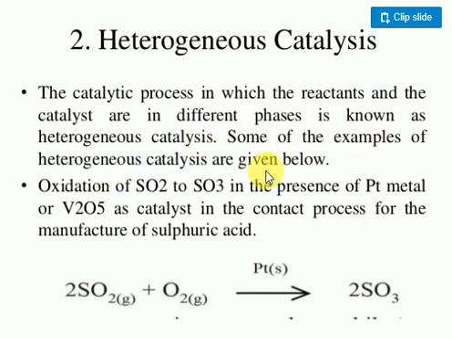Some examples of heterogeneous catalysts: in the oxidation of sulfur dioxide to sulfur trioxide, platinum metal or vanadium pentoxide is used. Remember, here two catalysts are used for this process. For the manufacturing of sulfuric acid, one is platinum and the other is vanadium pentoxide.